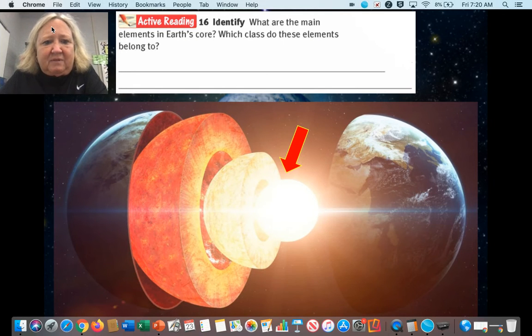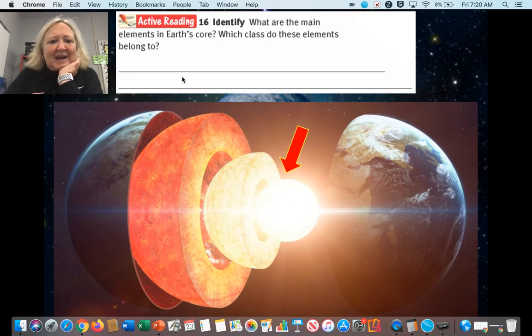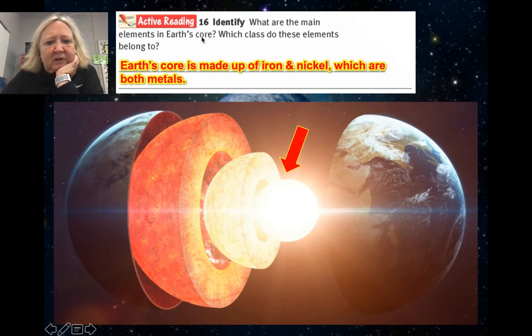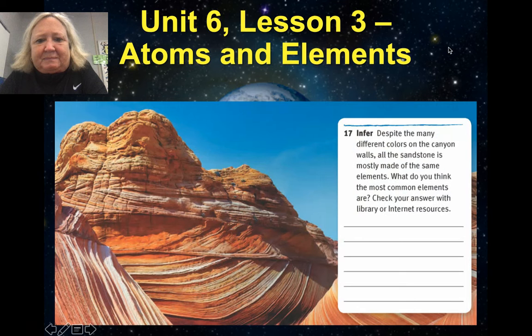All right, so if we look at this question from the last slide, what are the main elements in Earth's core and which class do they belong to? Okay, well, as we had on the last slide, it is iron and nickel, and those are metals. Okay, so if we go back to the category or the properties of metals, they would have them.